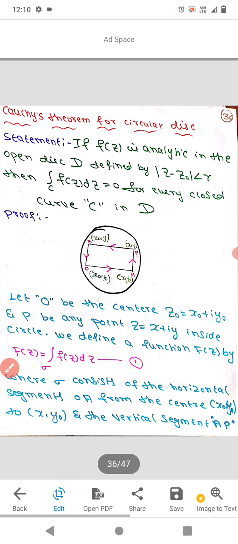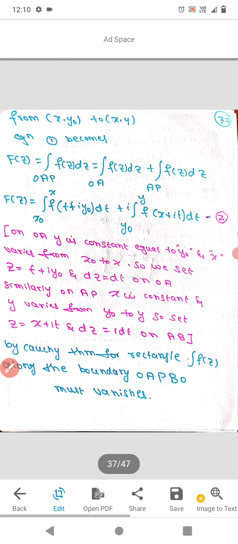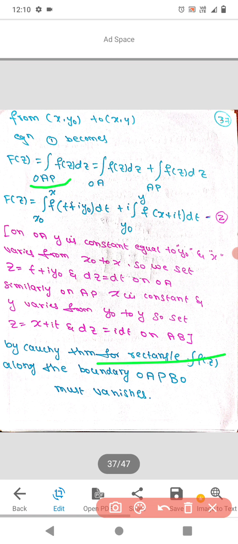So from this equation 1, we can write F of z equal to the integral over OAP of f of z dz. This can also be written as the integral over OA of f of z dz plus the integral over AP of f of z dz.